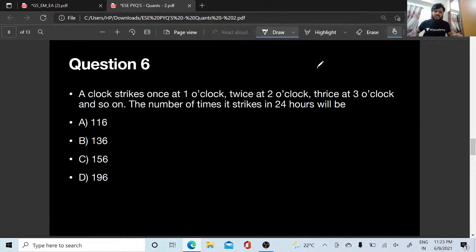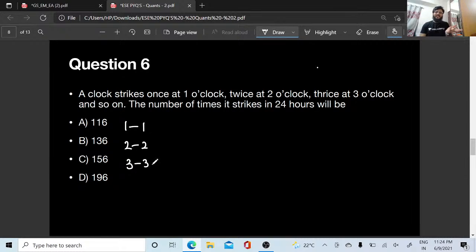A clock strikes once at 1 o'clock, twice at 2 o'clock, thrice at 3 o'clock, and so on. The number of times it strikes in 24 hours will be dash. Okay, yes. So it is striking 1 at 1 o'clock, 2 at 2 o'clock, 3 at 3 o'clock, right?